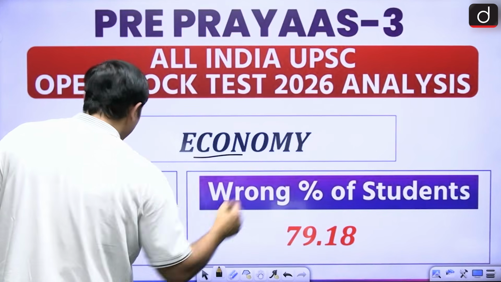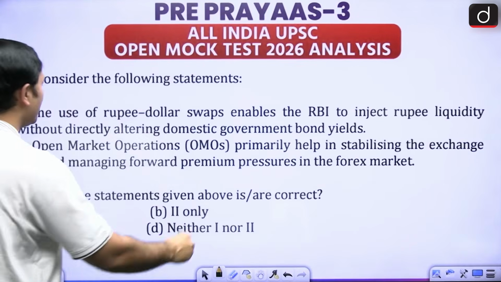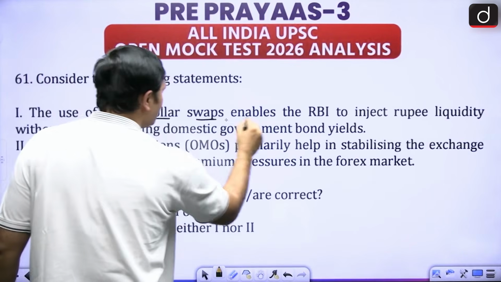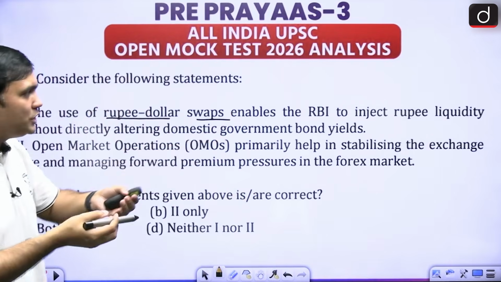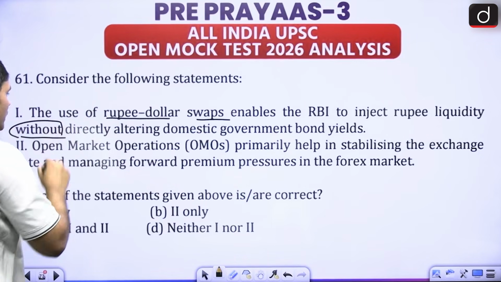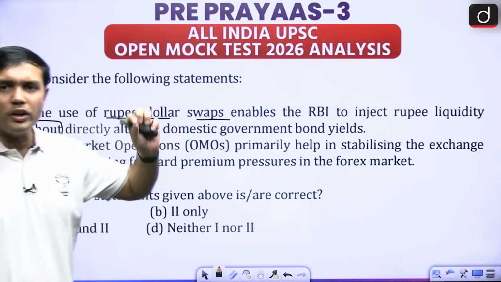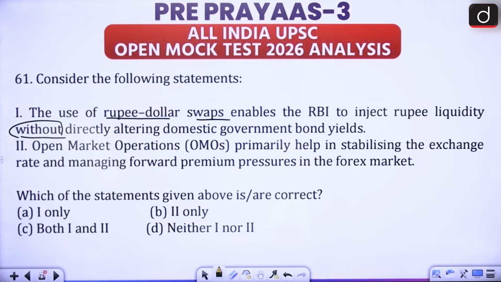Next is economy. Question number is 61. Let's look at this particular section. In this regard, it is talking about rupee dollar swaps enabling the RBI to inject rupee liquidity without directly altering domestic government bond yields. Now, what is happening here? What are some of the basic aspects? Let's look at it properly.